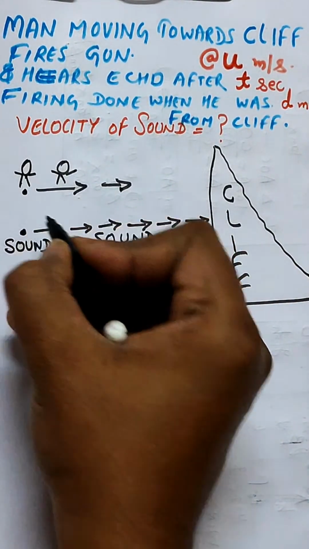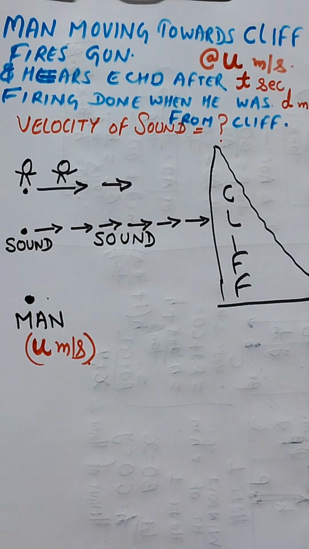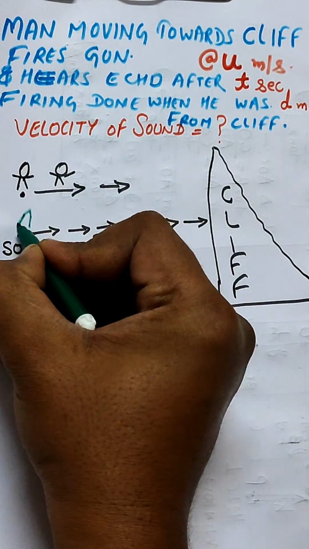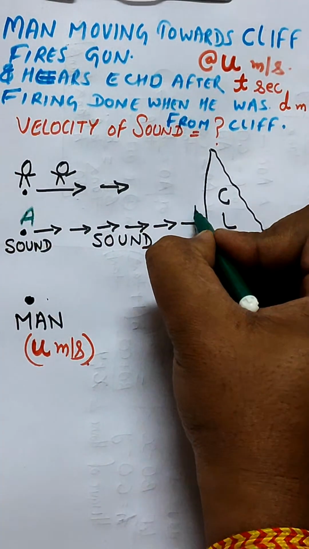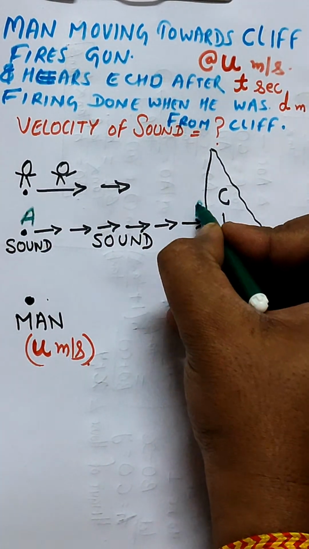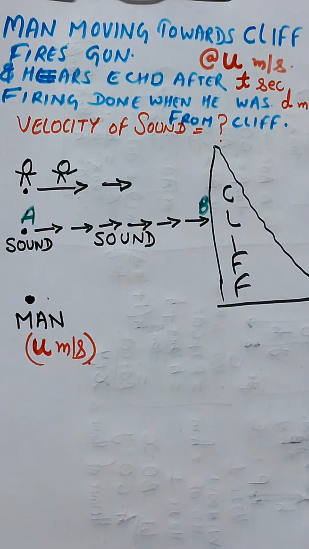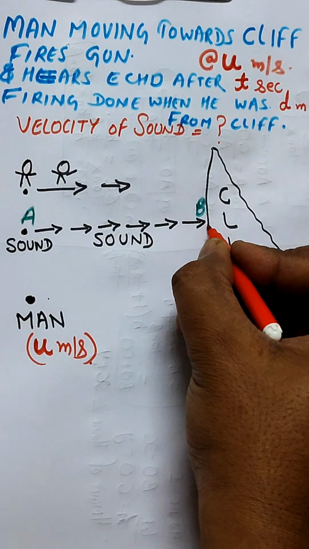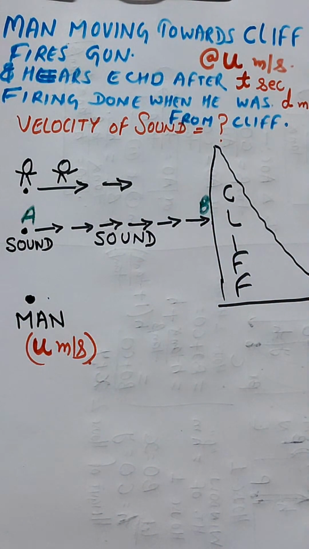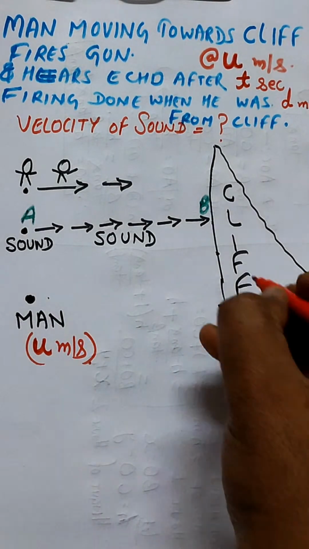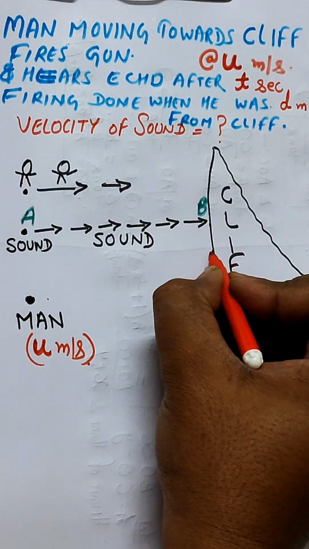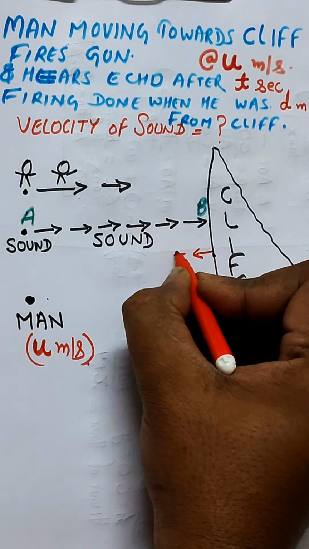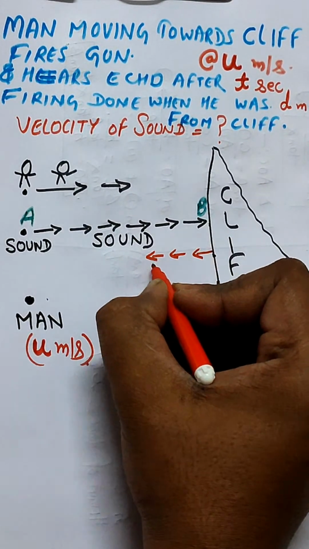The sound will be travelling from A to B, and it strikes the cliff, then it starts its return journey. The echo will be generated at this point after striking the cliff, and this will be the sound direction.